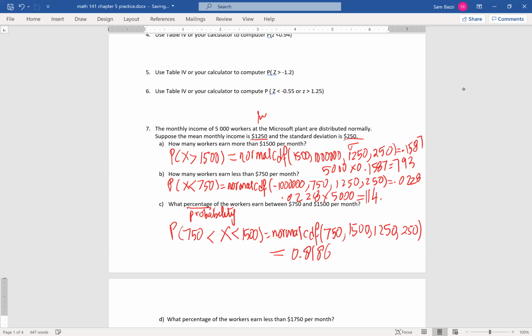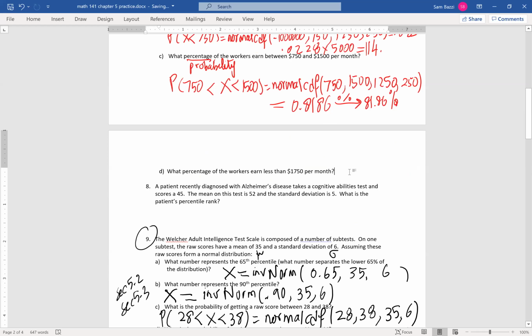But if you enter this answer into my math lab, it's gonna mark it wrong. Why? It needs to be a percentage. Very good. Thank you very much. So you need to change to a percent. 81.86. And usually my math lab will put a percent sign, guys, for you. All you need just to enter the 81.86 and that's it. So the only reason, guys, why I put this question in there, because I want to show you if it is a percentage question, it is probability, but just change it to a percent.